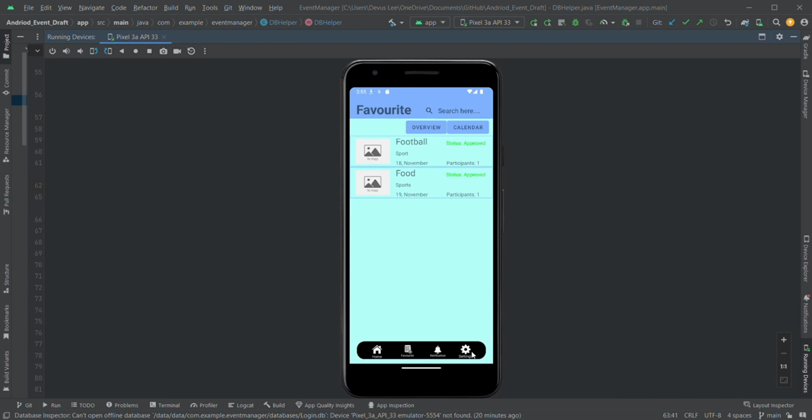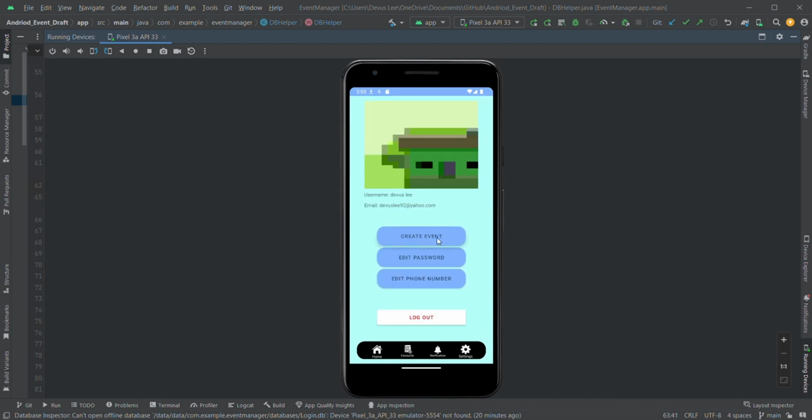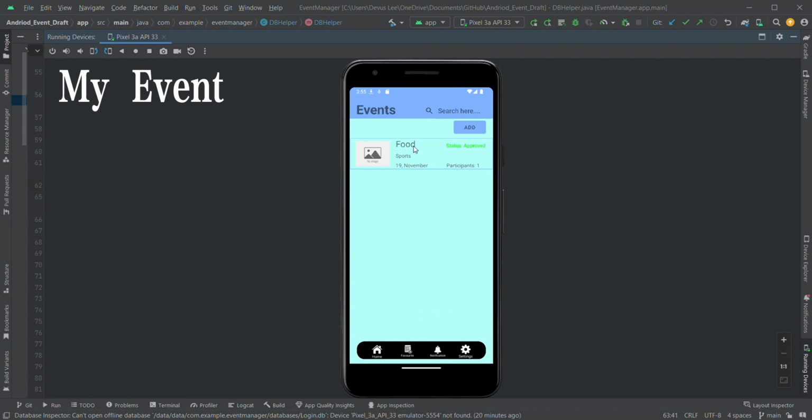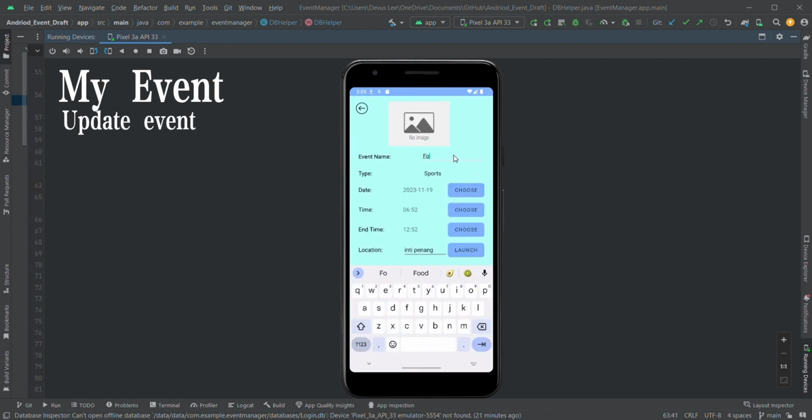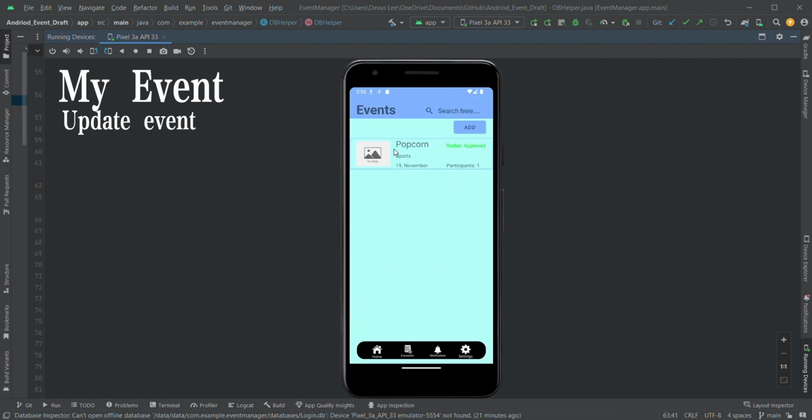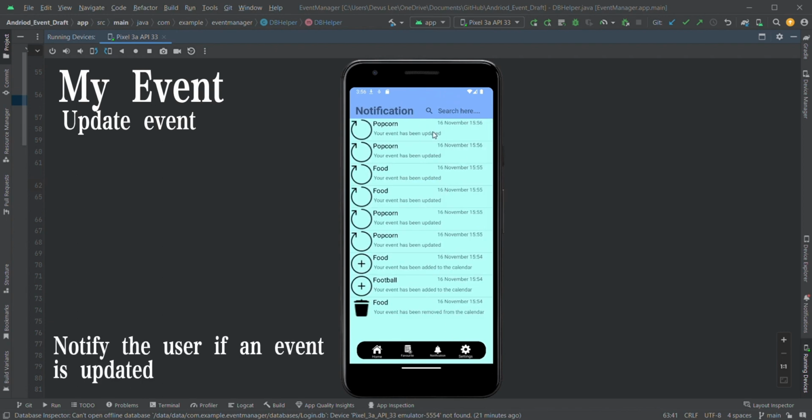Moving on, we'll be back to the settings, and we're gonna update our events. So you can see it's currently called food. I click into it, I can click update. I can change it to called popcorn. And I can update it. So now it's called popcorn. And then you can see a notification. It says your event has been updated.